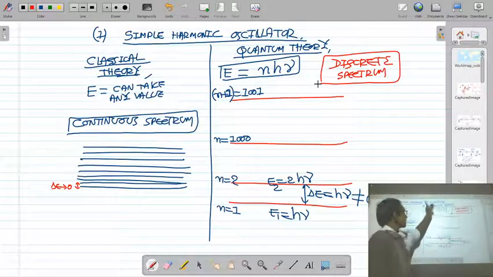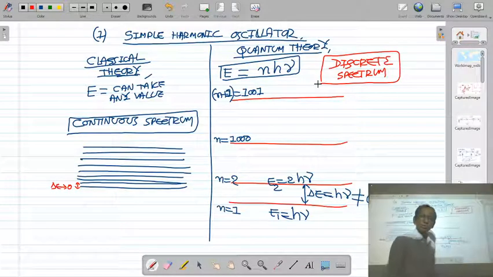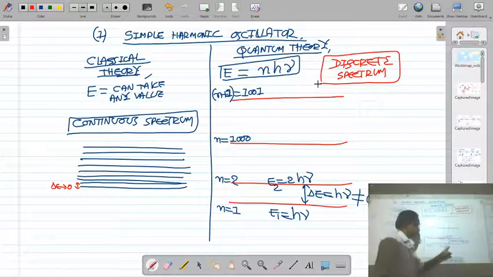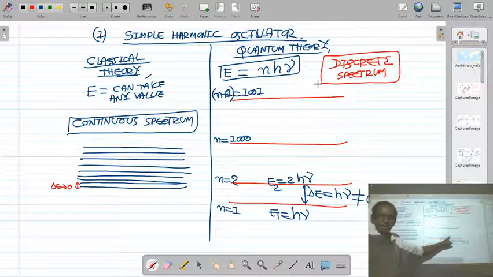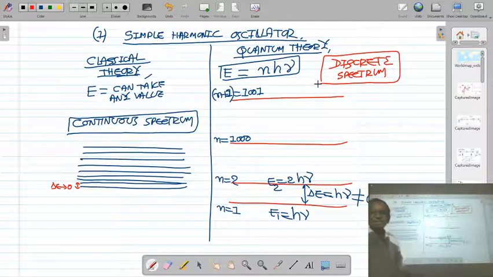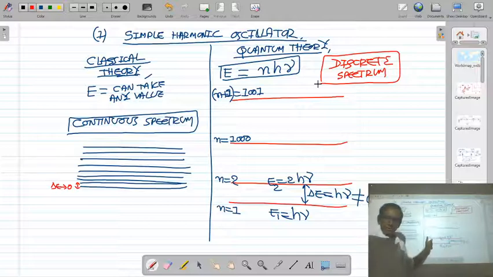Here, according to quantum theory, the energy of the harmonic oscillator is nhν. So in level 1, the energy of the oscillator is hν. Level 2, it is 2hν. But 1.5 hν energy is not possible. So this type of spectrum is called a discrete spectrum, in which in between values of energy are not possible. Right? Here in between values of energy are possible. Okay. So in level 1, the energy of the oscillator is hν. Level 2, it is 2hν.